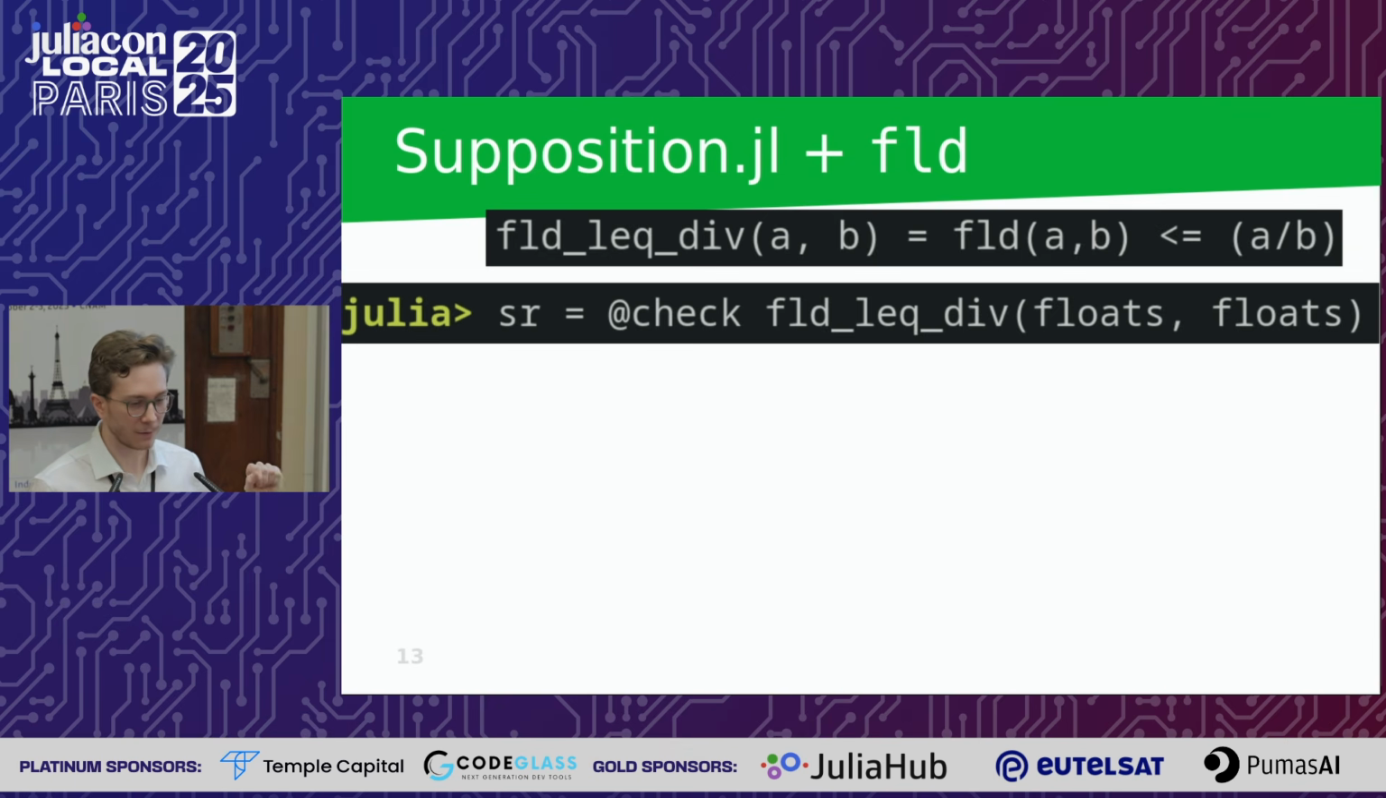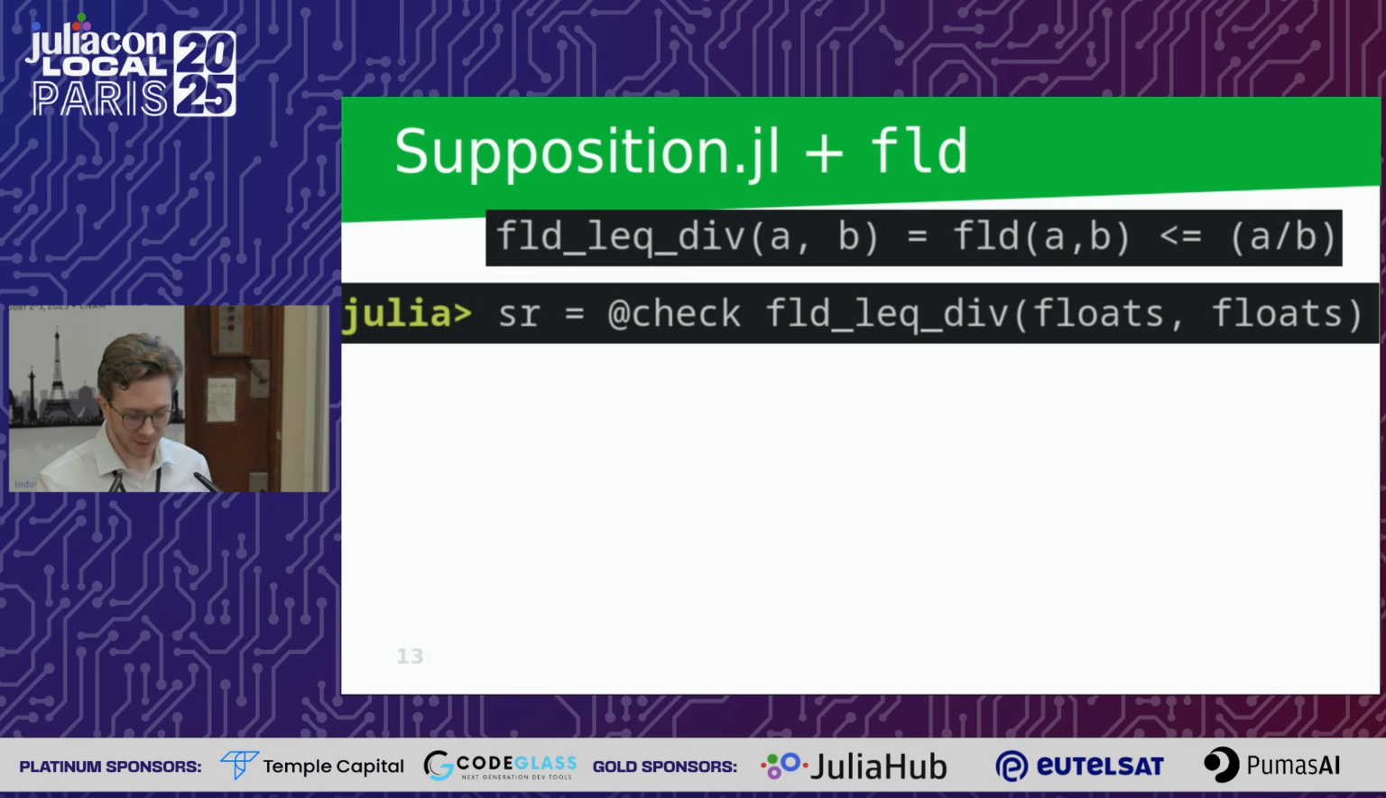So now let's just try it out. We say, okay, we want one of our floor division properties. In this case, the floor division should be less than or equal to the proper division. And we say, okay, we want to check this. This is the main interface you would want to use here. And you just give it this existing property and pass as arguments this generator that we've defined, this floating point generator that gives us these random numbers.